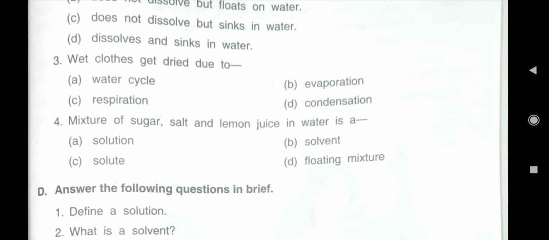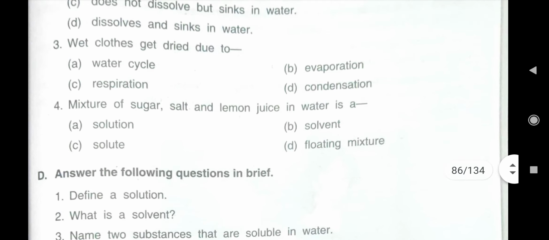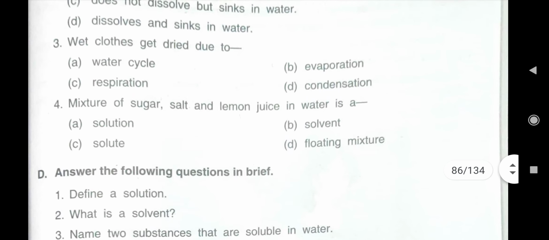That is also wrong. Now third: wet clothes get dried due to what? While reading evaporation, I told you that your mother dries wet clothes under sunlight. Why? Because the water particles get evaporated due to the heat of the sun. And this process, what will we say?